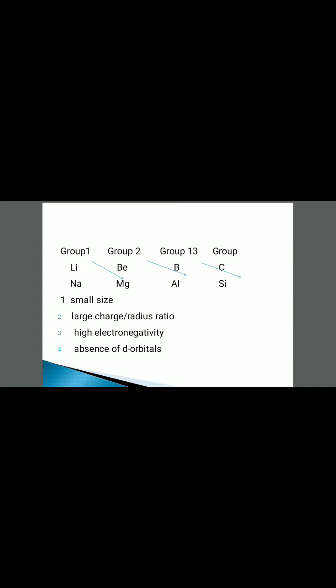In fact, the main reason for the different chemical behavior of the first member of a particular group of elements in the s and p blocks compared to the other members of the same group are due to: number 1, small size; number 2, large charge to radius ratio; number 3, high electronegativity; number 4, absence of d orbitals.